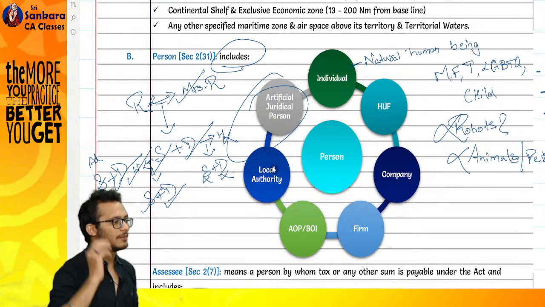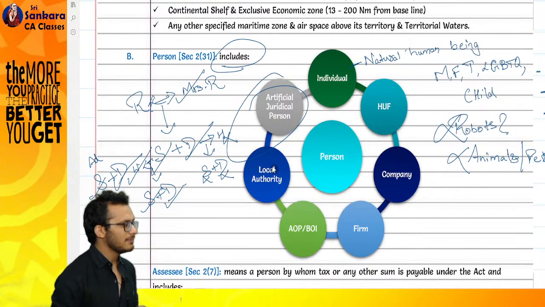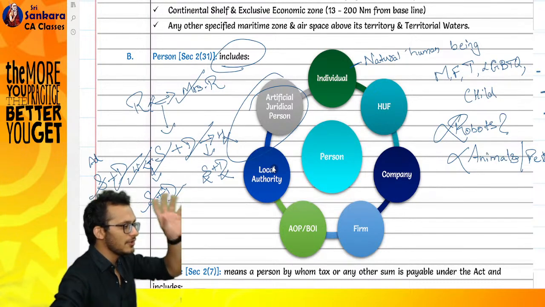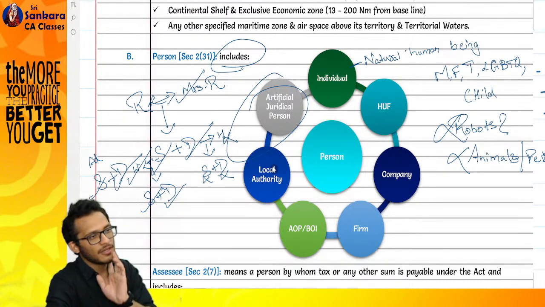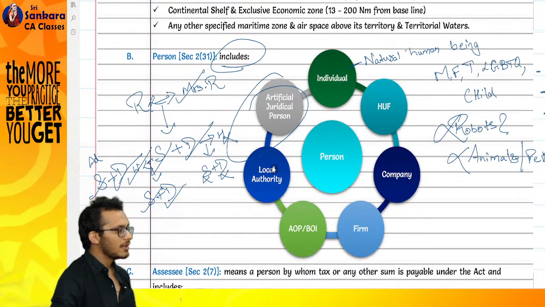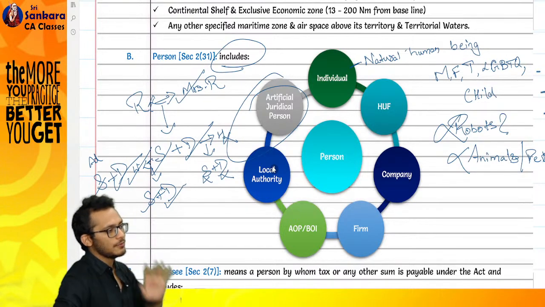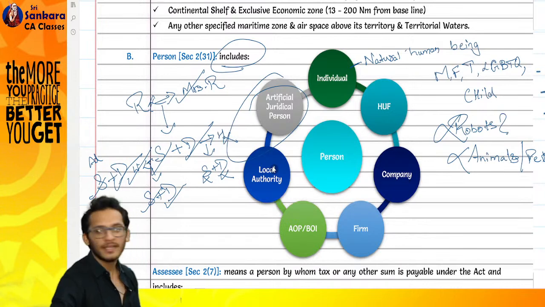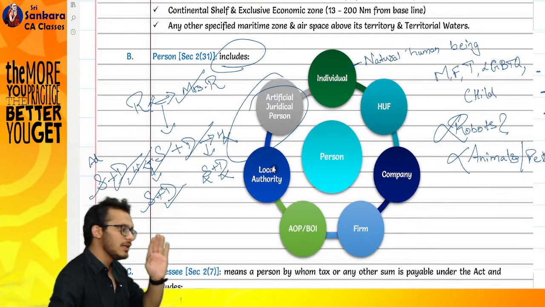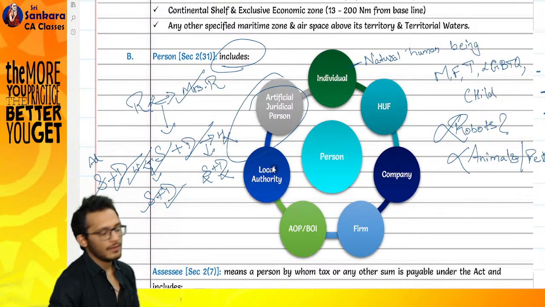HUF, like you might have learned something called Dayabhaga, Mitakshara HUF and all. Not relevant for exam. Basically, Mitakshara and Dayabhaga are different types of HUFs. I think Dayabhaga is in West Bengal. Basically, in the Dayabhaga school of thought, women cannot become a karta of the HUF. They do not make the decisions. Whereas in Mitakshara, even daughters make the decisions. That is the criteria. Not relevant because it's very controversial. So not relevant for exam. Ignore it.